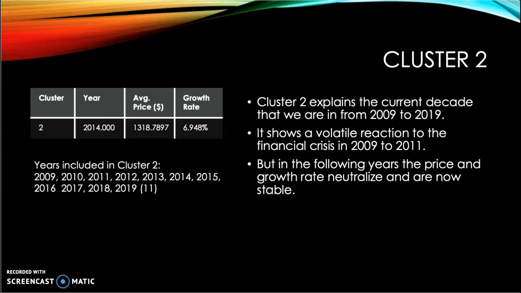The low growth rate is because during the wild times during the financial crisis, the growth rate was very high, but then it neutralized itself in the following years and ultimately barely changed the price level over the 10-year period. This is because, in a panic, investors took their money from the financial market and shifted it to the gold market, which allowed it to soar. But once the market stabilized in 2012, the gold market tanked, and eventually shows that over this 10-year period a small level of growth compared to the high level of growth in cluster 1.